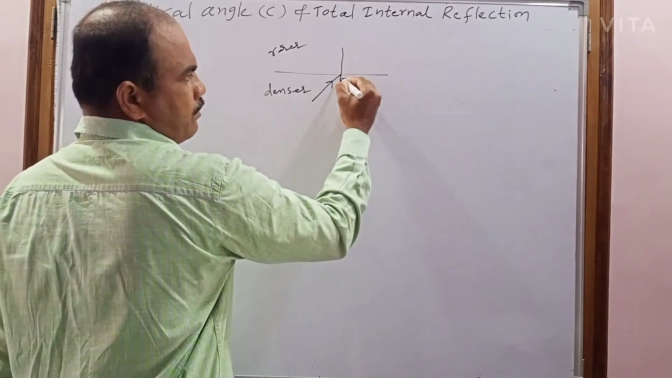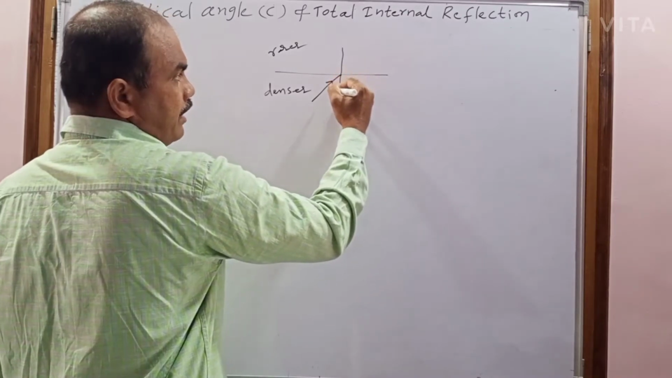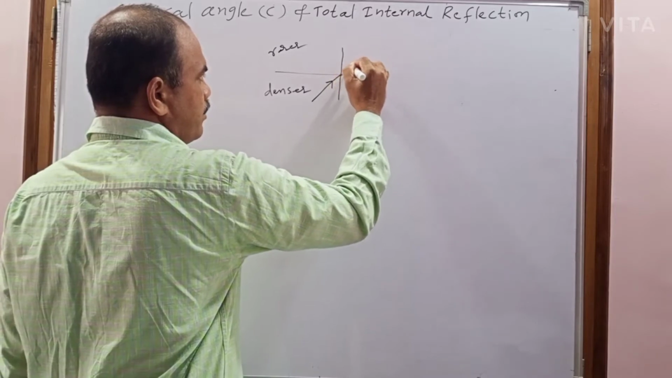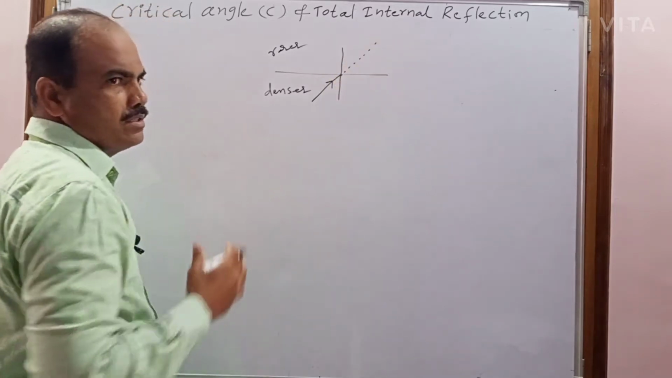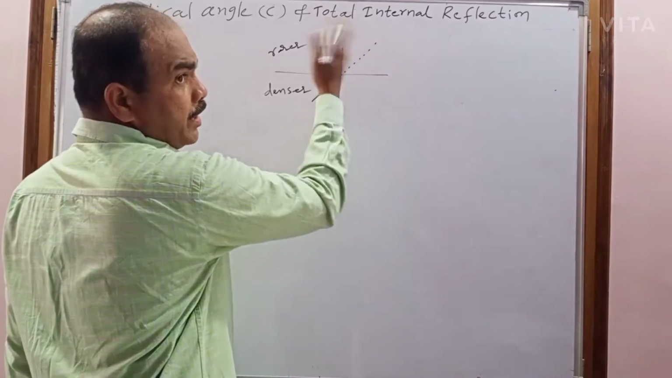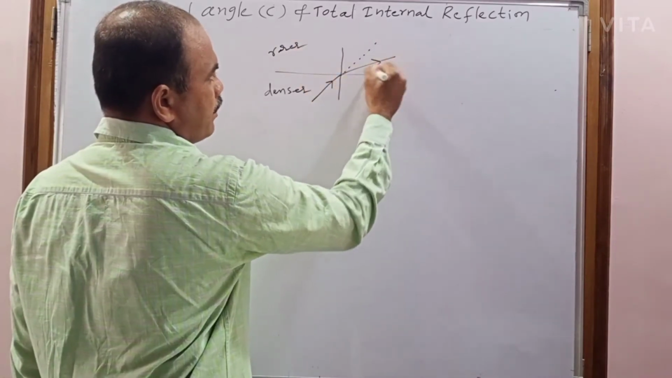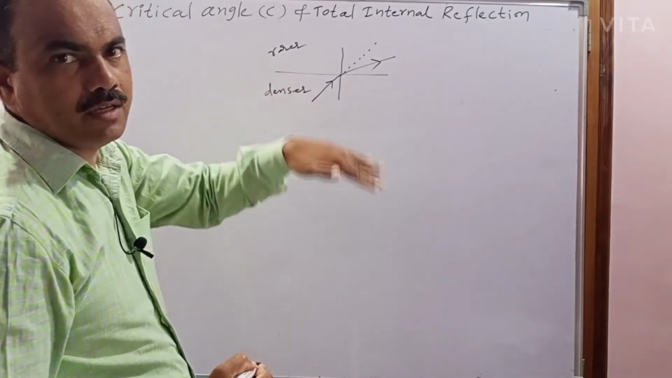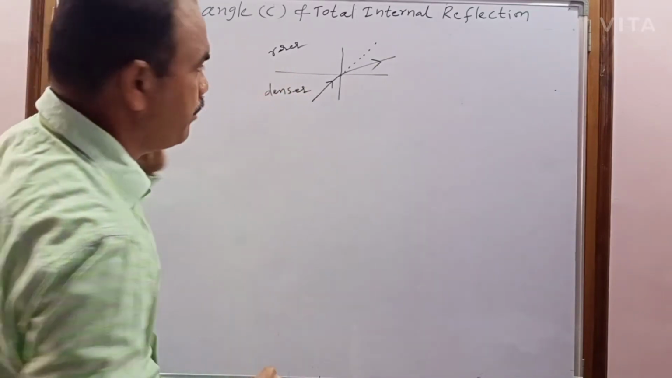When it is traveling from the denser to rarer, it does not travel in the straight line path. When it enters into the rarer medium, it does not bend towards normal. It bends away from normal. When the light travels from denser to rarer, it bends away from normal. This point you have to remember.